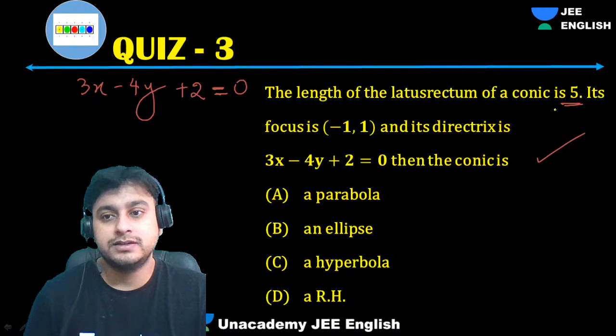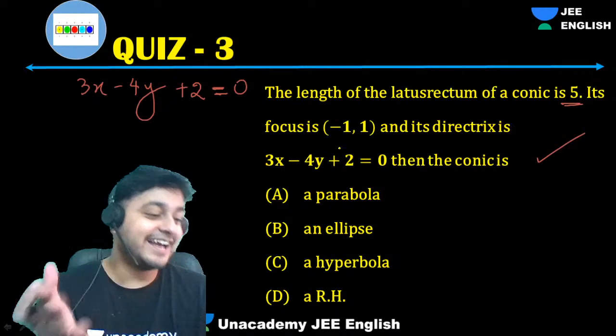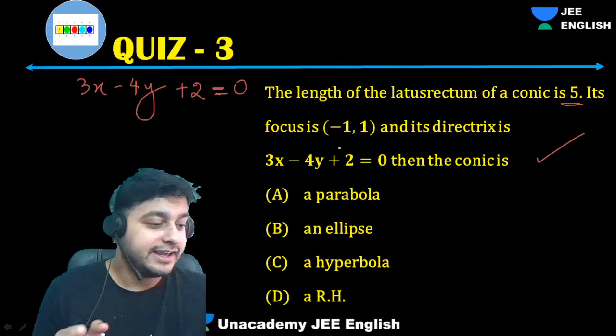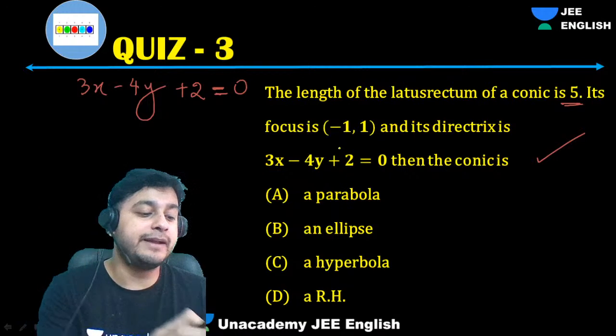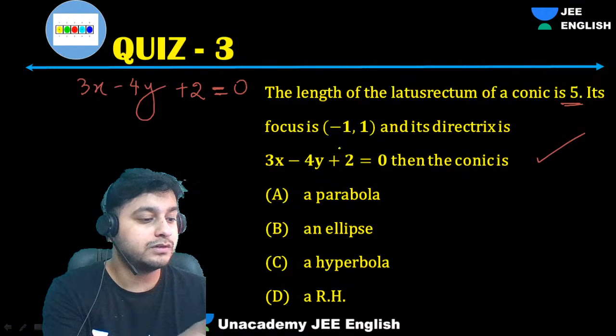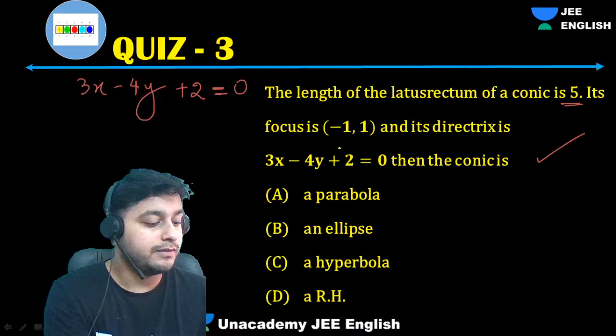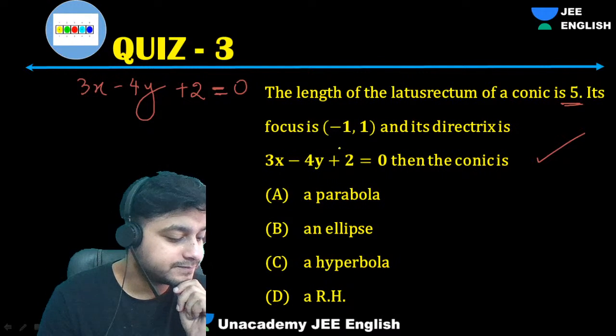Tell me, guys. See, these are the questions which we get in JEE. It is a basic concept, but still many of us don't know.